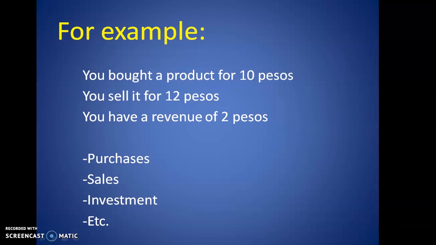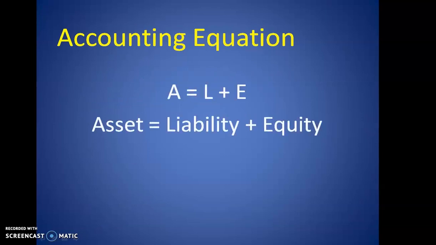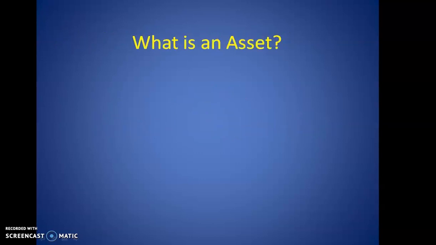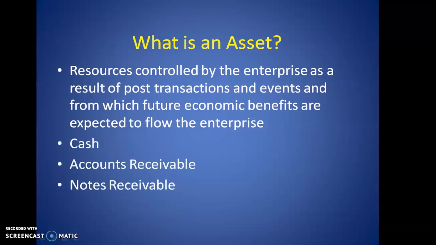To know more about this, I will introduce to you the basic accounting equation, namely, asset equals liability plus equity. So what are these three terms? So let's start sa asset. What is an asset? An asset is defined as the resources controlled by the enterprise as a result of past transactions and events and from which future economic benefits are expected to flow to the enterprise. Examples of accounts under asset are cash, accounts receivable, and notes receivable.